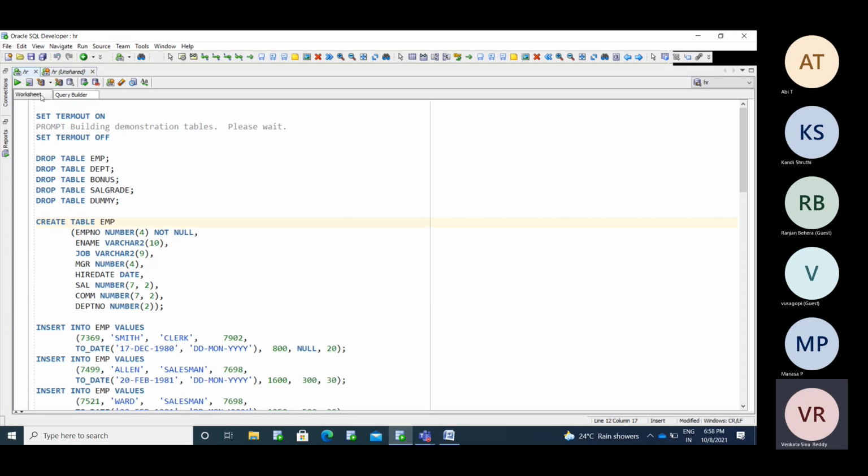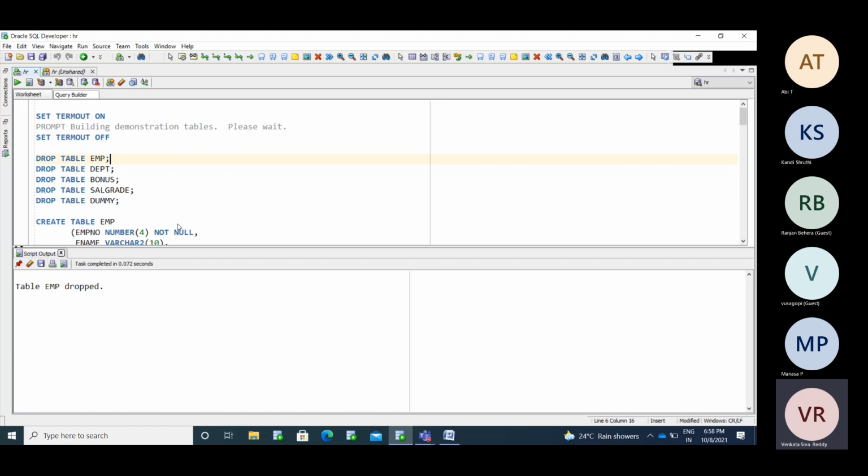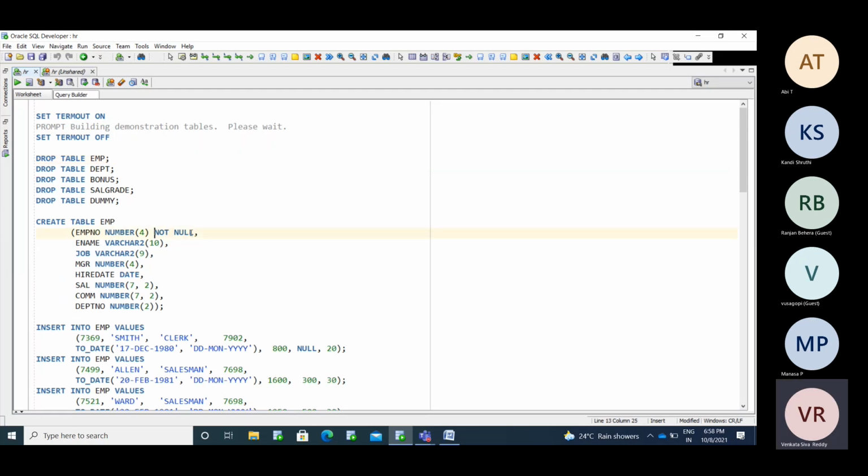Now I'm dropping the employee table, and I'm adding the constraint name here for not null. Now I'm adding a user defined name here: constraint name, primary key, on EMP number, right? Now I'm creating the employee table.